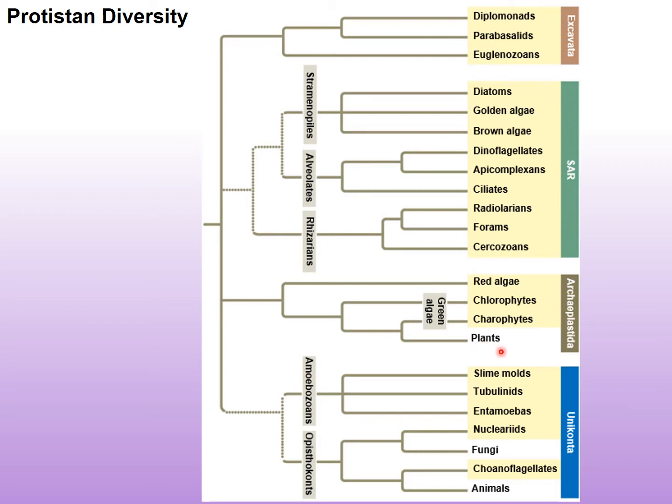And then we have the Unikonta, which include the major subgroups amoebozoans and the opisthokonts. The amoebozoans include the slime molds, the tubulinids, and the entamoebas, and the opisthokonts include the nucleariids, which are the direct ancestors of fungi, and the choanoflagellates, which are direct ancestors or sister species of animals. So we'll look at some of the characteristics of each of these within each of the individual segments.